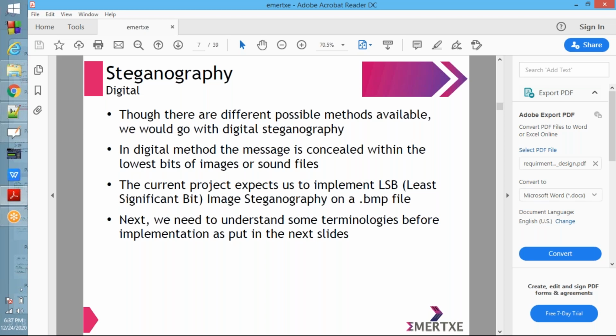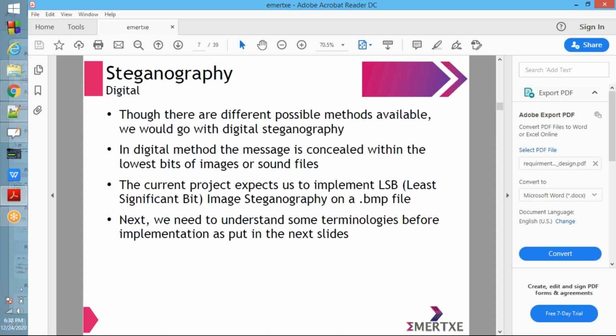In this method, the message is concealed within the lowest bits of an image or sound file. The message will be hidden or encrypted inside the image file or sound file.